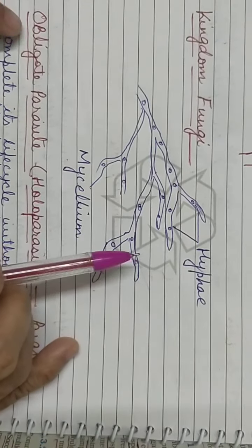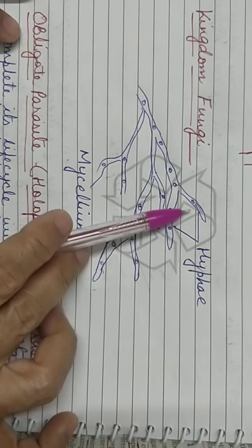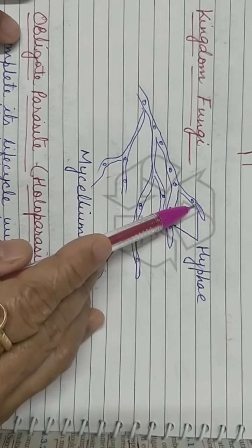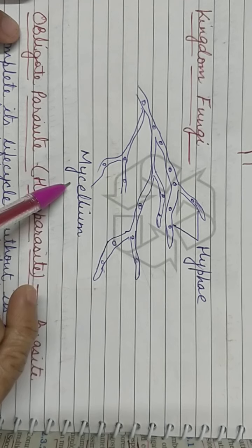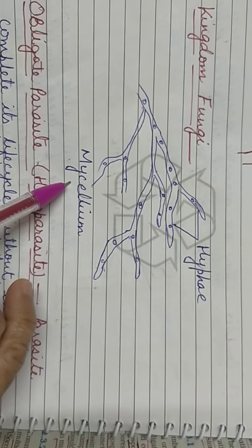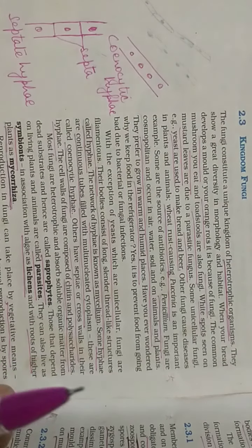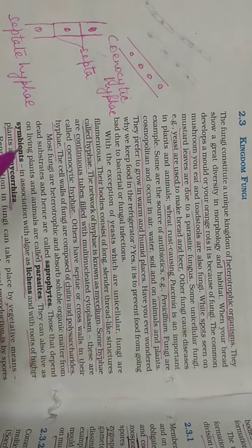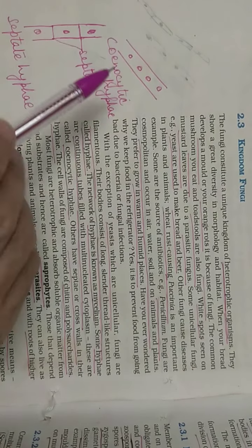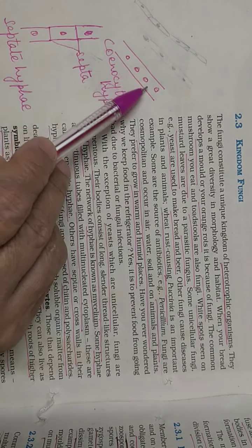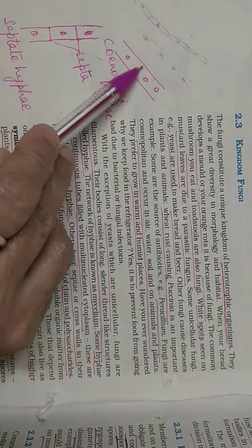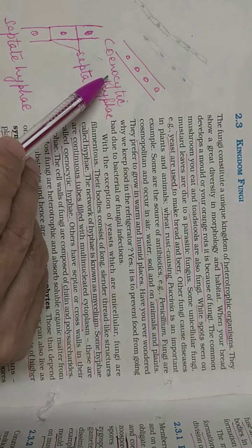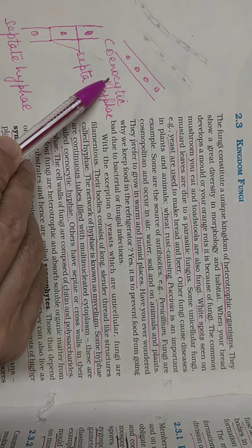Let me show over here. I have drawn here. Now look here. This is the structure of a hypha, of a mycelium. Each one is a hypha, and if it forms a network, this network of hyphae is known as mycelium. Now, these hyphae can be multinucleated. If you can see over here, I have shown this is a hypha. It can be multinucleated, with many nuclei present in the cytoplasm. If it is so, then you call it coenocytic hyphae.